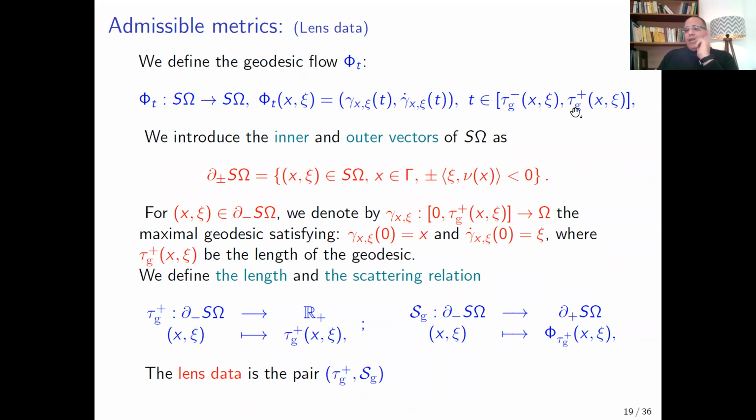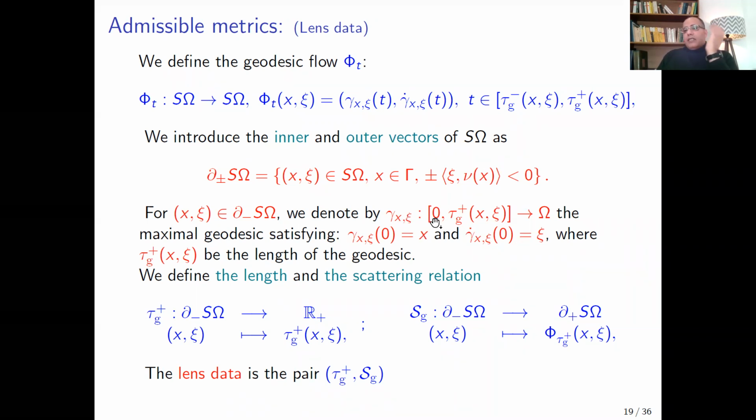Tau minus and tau plus are the two times when the geodesic starting from x in the direction psi reaches the boundary. So we define the inner and the outer vectors of S omega by this expression. If we consider (x, xi) in d minus S omega, we denote by gamma x xi the maximal geodesic starting from x in the direction xi.